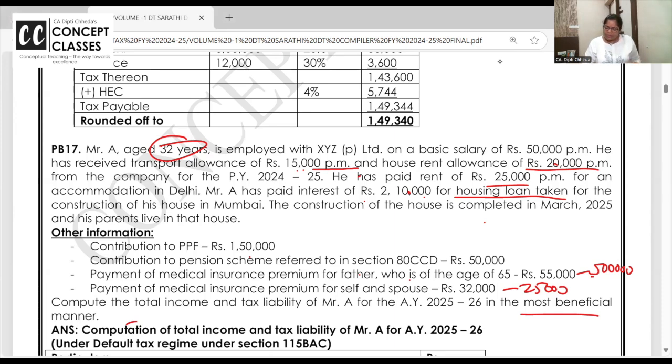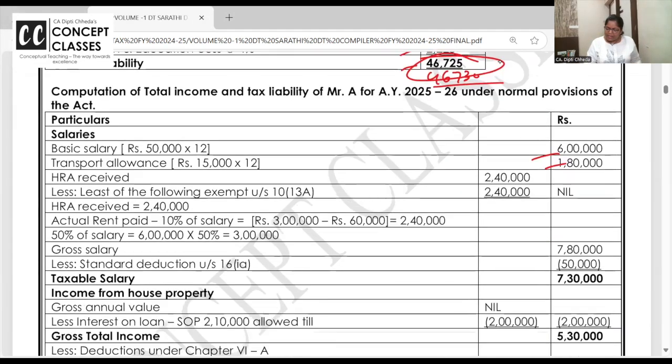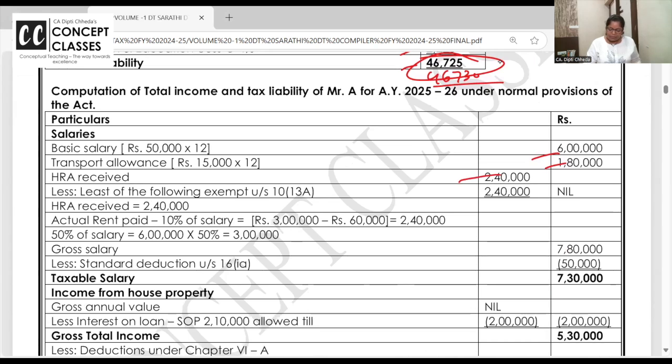HRA 25,000 he has received. Against that he is paying rent. So now in HRA, deduction will be allowed. Right? Rent paid minus 10% of the salary. Salary for HRA is basic, DA, commission. But here it is only basic. Here commission to hai nahi. Clear to all of you, right?